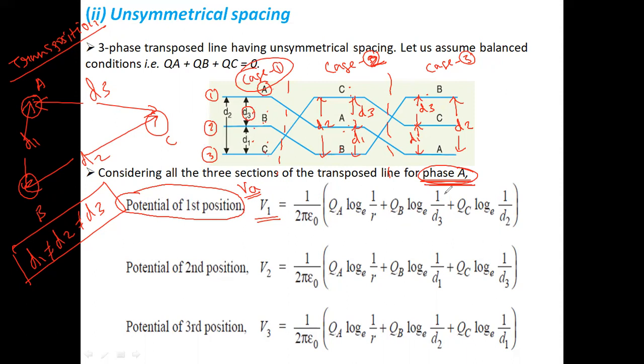That's why QB log e 1 by D3 plus QC, the charge on the conductor C, and the distance from conductor A to C is D2. That's why QC log e 1 by D2.